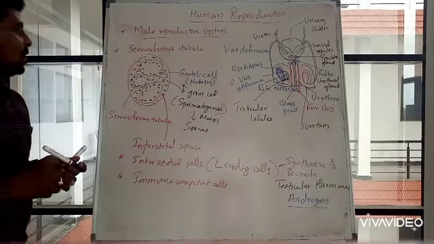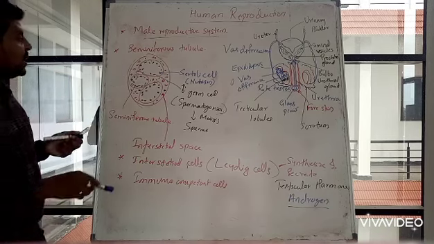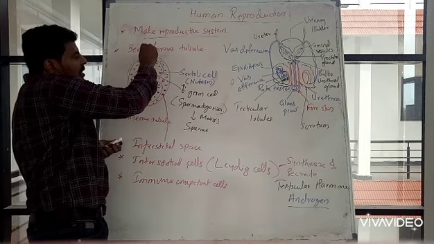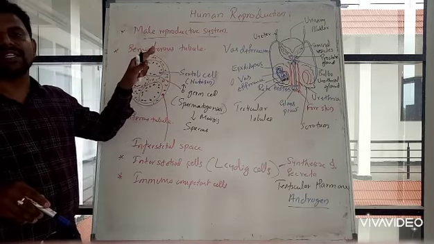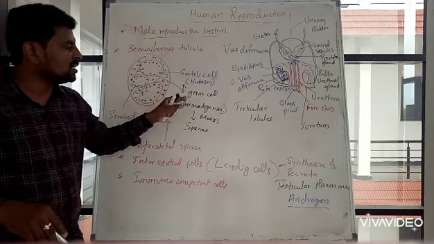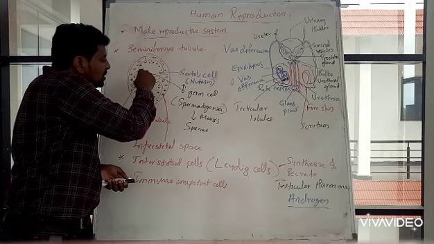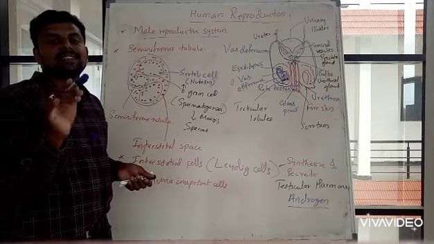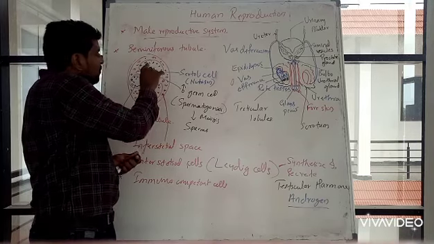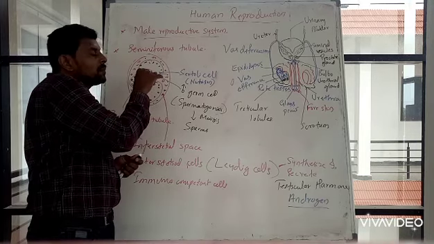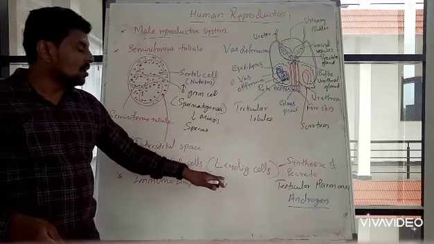If you see the structure of the seminiferous tubule, inside each seminiferous tubule two types of cells will be there. One is Sertoli cells, which provide nutrition, and the other is male germ cell, that is spermatogonia. Outside the seminiferous tubule, a space is there, known as the interstitial space, and the cells present in it are interstitial cells or Leydig cells.